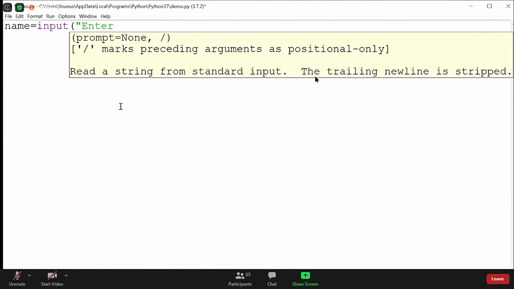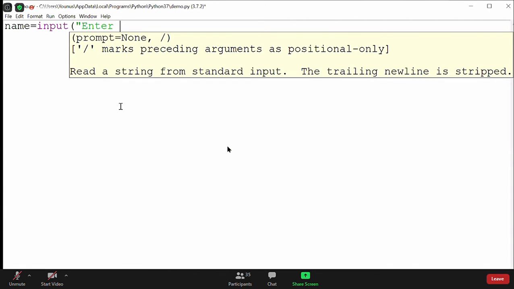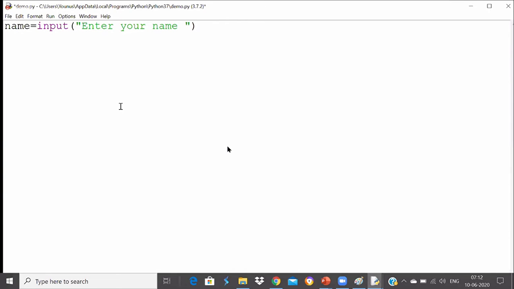So remember, whenever we are accepting a string from the user, we don't have to convert into any type. Now, I'll say enter your name. Then give a space, and there is no need for another closing bracket because there is no function enclosed in it. So we don't have to convert into any type, because the input function will always give string type only.